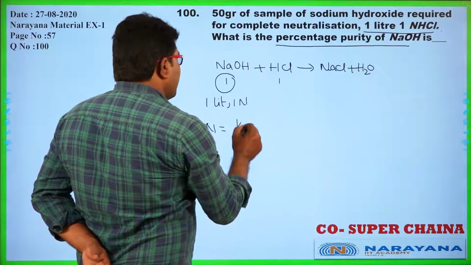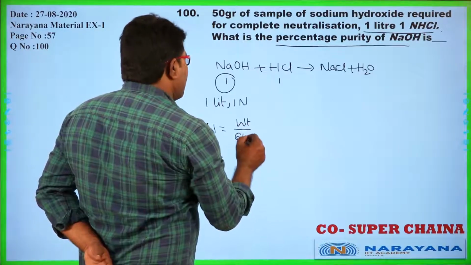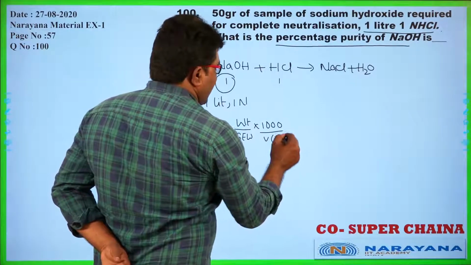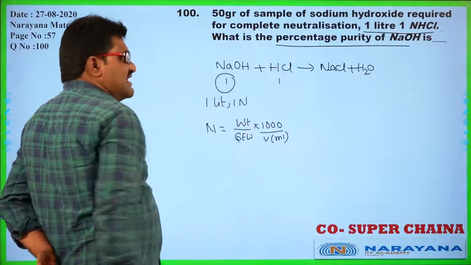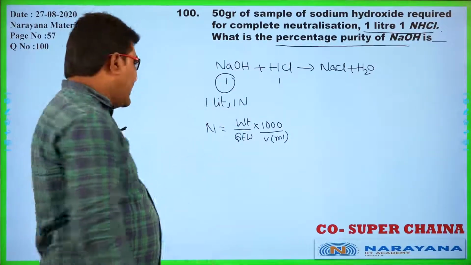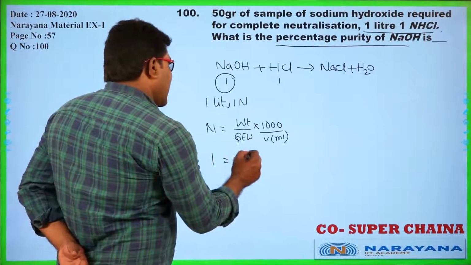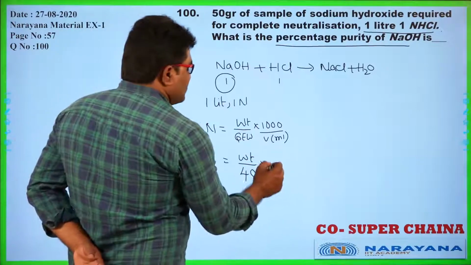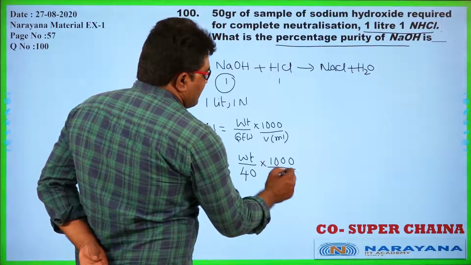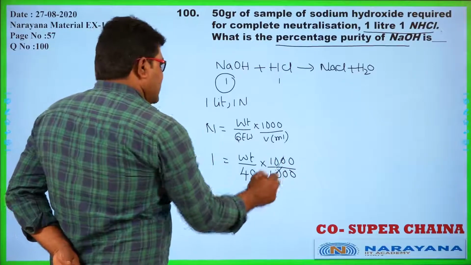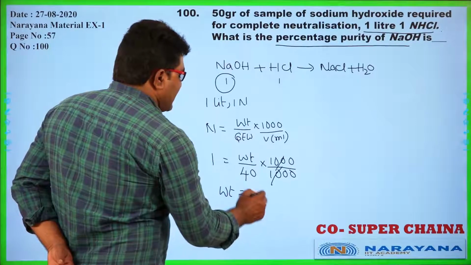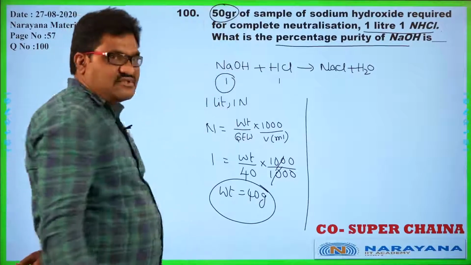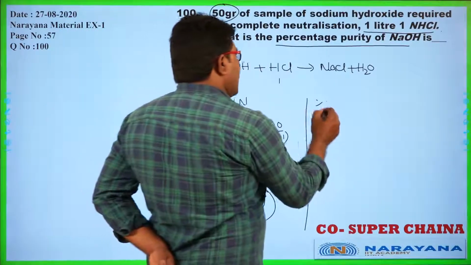Normality is equal to weight by gram equivalent weight into 1000 by volume in milliliters. Now the same proportions are there, therefore for 1 mole, 1 mole is also required. So we have to calculate weight: the gram equivalent weight of NaOH is 40, and 1000 by volume, since for 1 liter of solution 1000 ml are present. So what is the weight required? Exactly 40 grams was required, but how much weight has he taken? 50 grams.